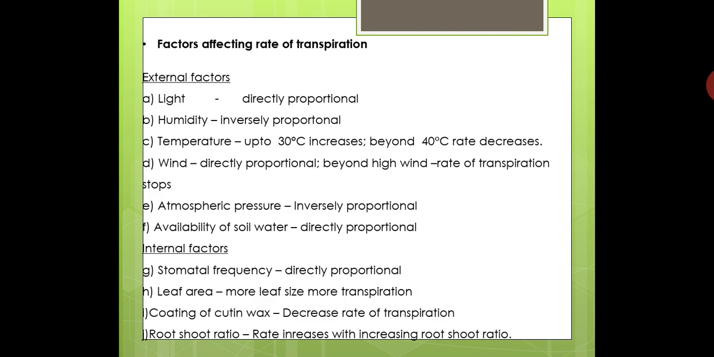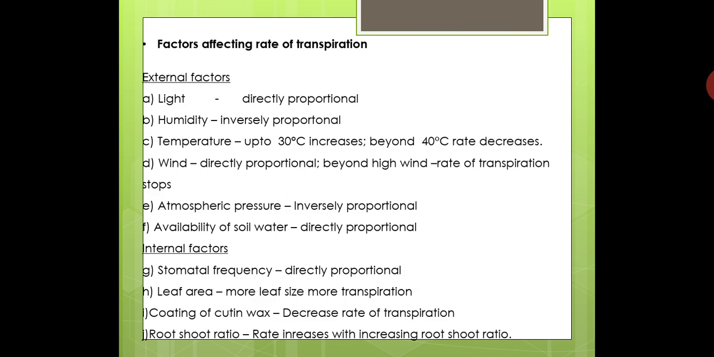Then the second internal factor, leaf area. Leaf area means the size of the leaves. If the leaf has a large size, automatically the rate of transpiration will be high, because as the leaf size is large, automatically a large number of stomata will be there, and with a large number of stomata, there will be a higher rate of transpiration.